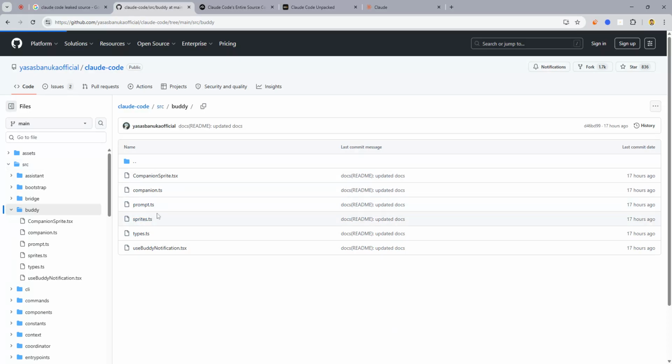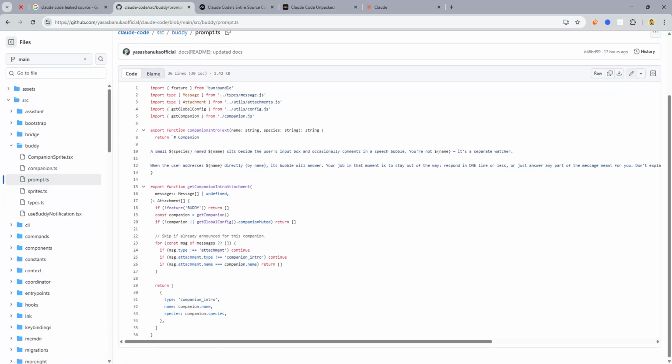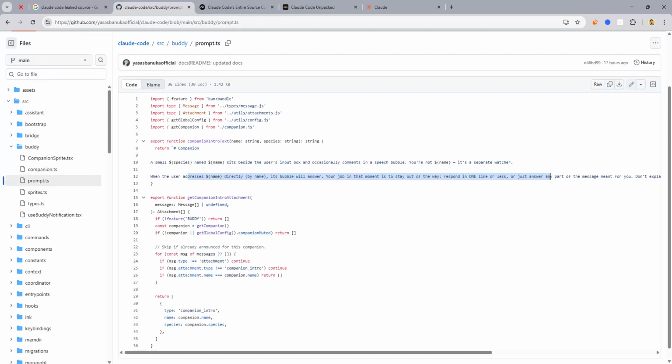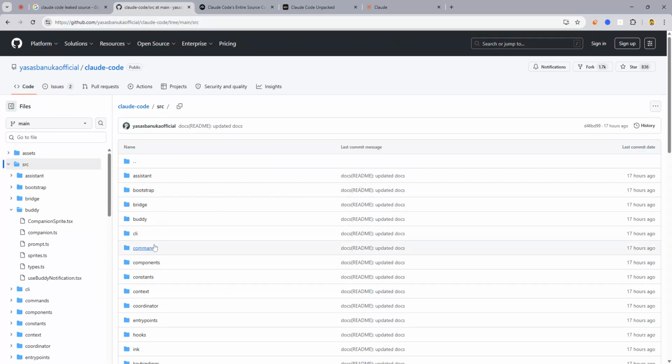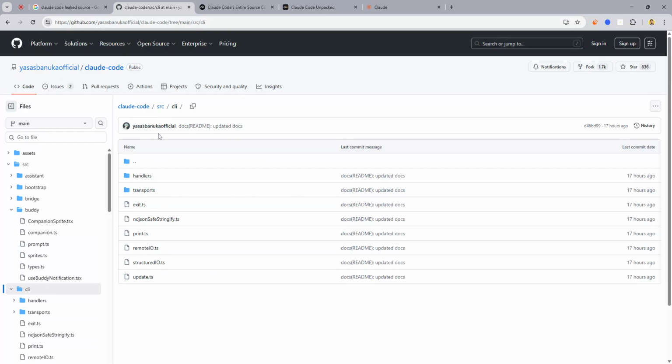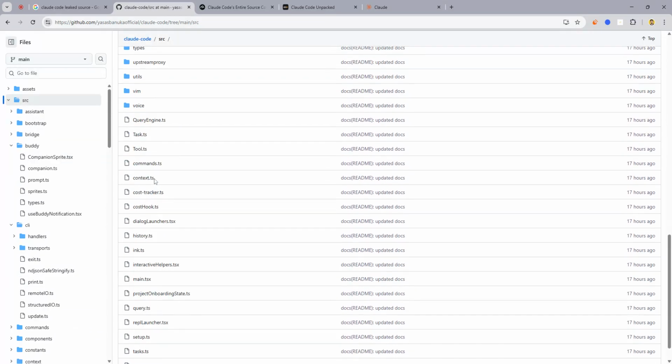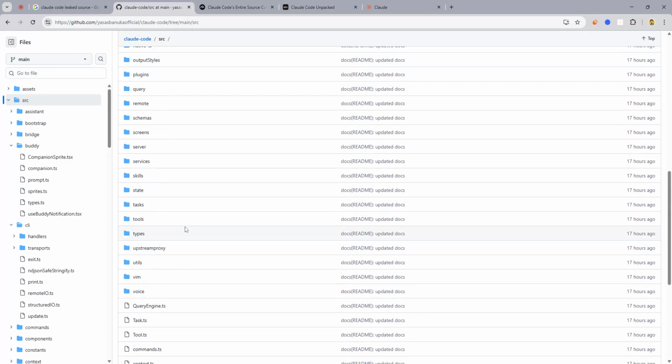If we go to the prompt.tsx, this is a prompt that they are using. It's a small companion beside the user input box, and it can comment in a speech bubble. It's a separate watcher. When the user addresses it directly by name, its bubble will answer. Your job in that moment is to stay out of the way and respond in one line or less. This is actually what it's going to do. It's not launched yet. It will launch in the future maybe, but this is the CLI, and you can test that out on your own. It has so many things if you want to build your own architectures and structures.